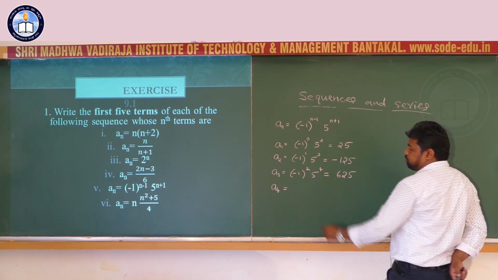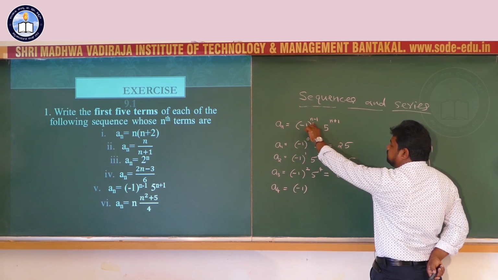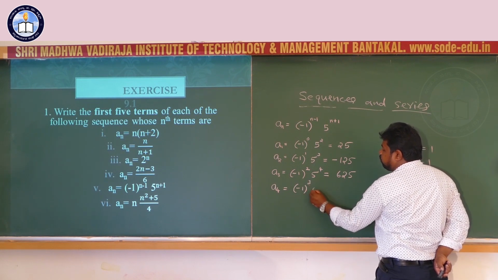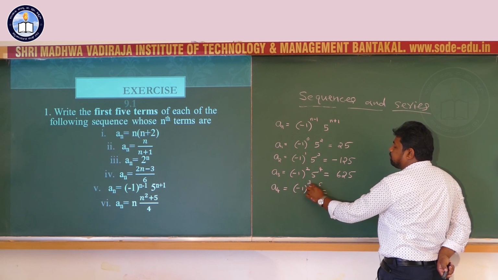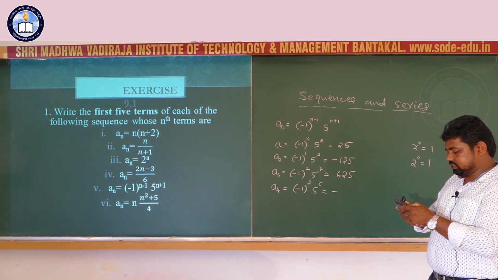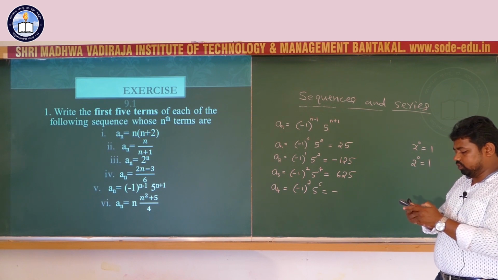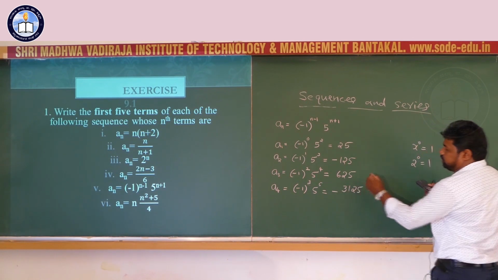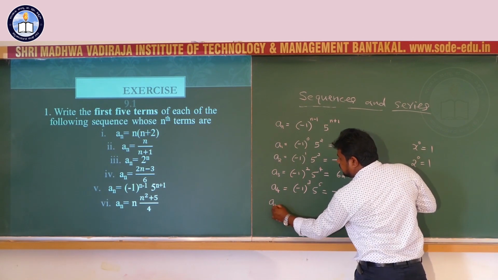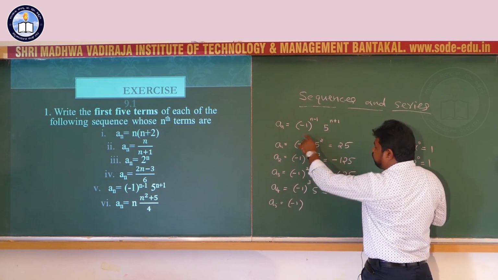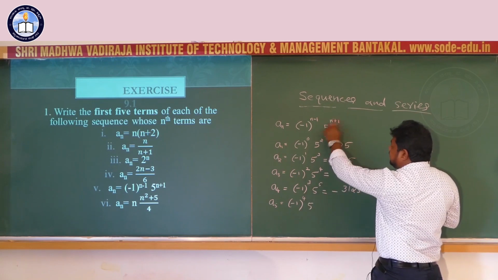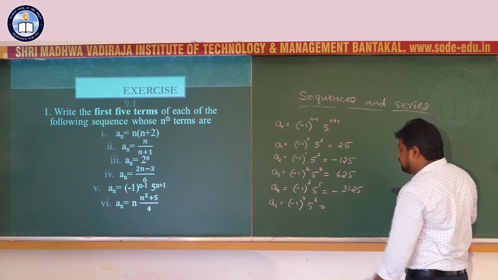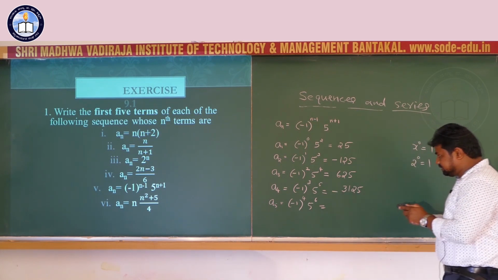A4, fourth term of the sequence, that is minus 1 power 4 minus 1, 3, 5 power 5, minus 1 power odd number, minus 625 into 5, that is equal to 3125. Fifth term A5 equal to minus 1 power 5 minus 1, 4, 5 power n plus 1, 6. Minus 1 power even number plus 5 power 6.